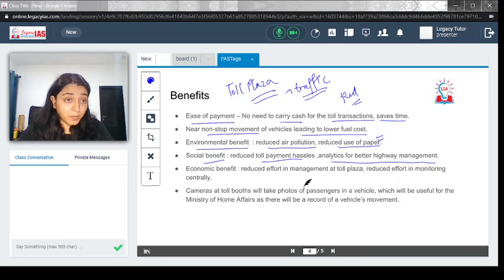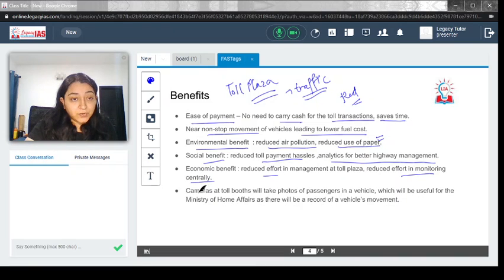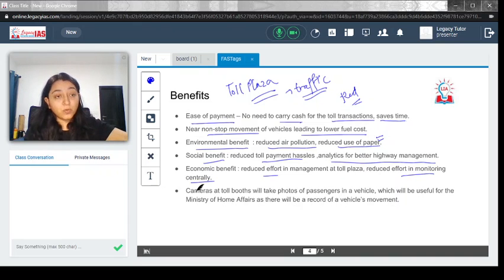There are definitely economic benefits too. For example, reduced effort in management at the toll plaza. The people who are working there, the person operating the toll plaza, had to go through a lot of hassle in the case of normal cash or debit card transactions. So in that regard, the management becomes better. Reduced effort in monitoring centrally. There could be times when a car just zooms through without paying. So all these things become easier now. The monitoring has become easier.